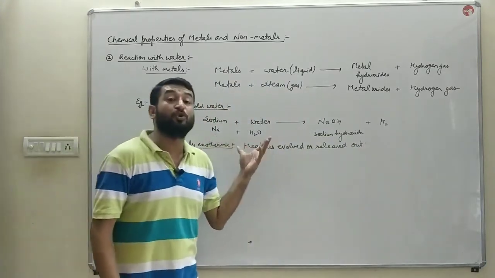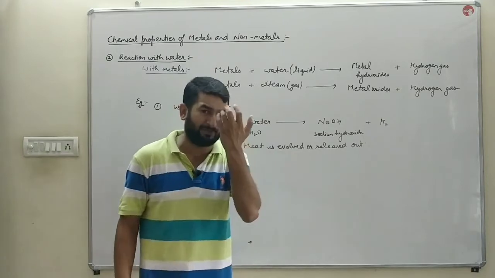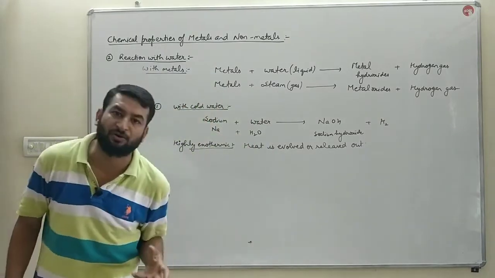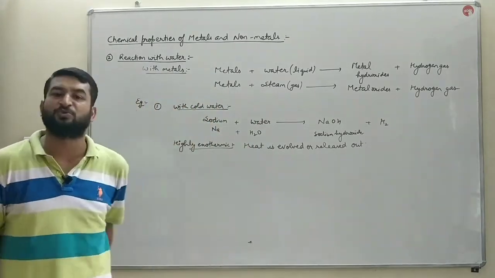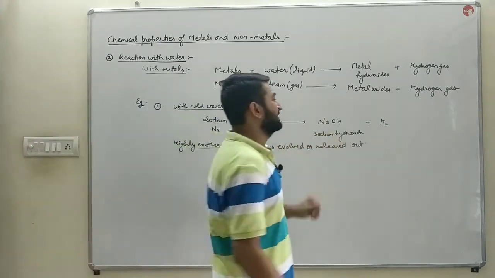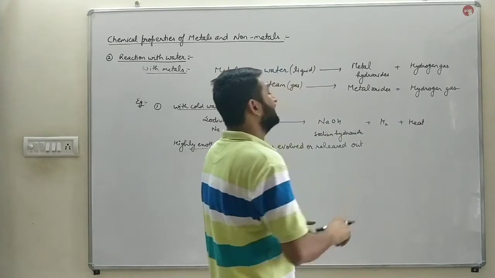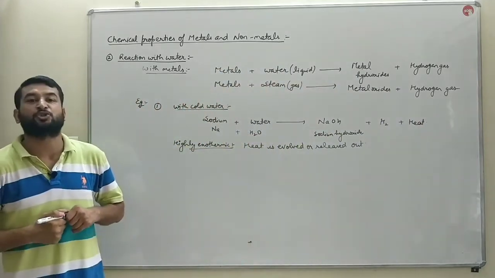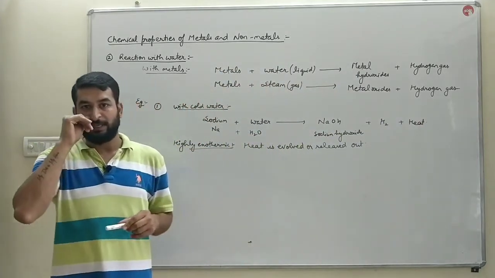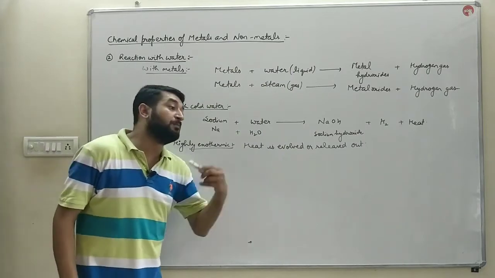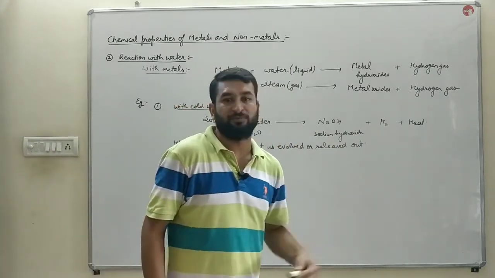In this reaction, when sodium reacts with the cold water at room temperature, it will form sodium hydroxide and hydrogen gas is produced. Plus, heat is generated. Due to that heat, hydrogen will start to burn, and hydrogen burns with a pop sound.